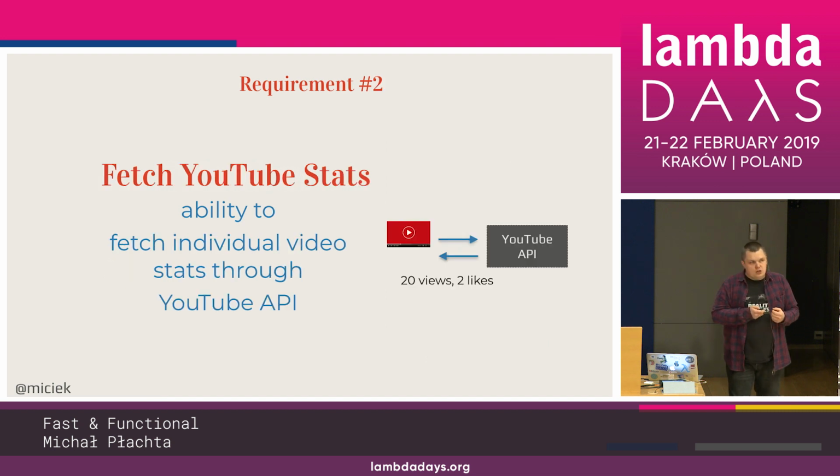The second requirement is your application needs to be able to fetch YouTube videos using the YouTube API, right? So you have this video ID, one of the items in one of the collections, and you need to get how many views, how many dislikes, how many likes, and so on and so forth for each particular video. So this is the second requirement.